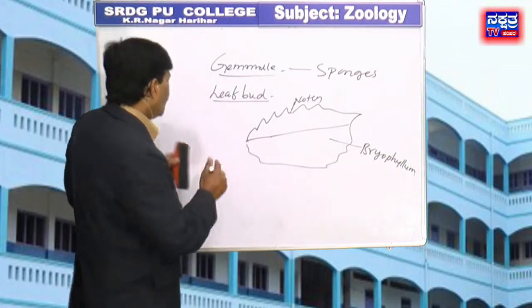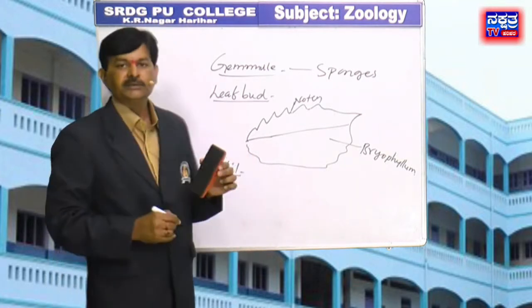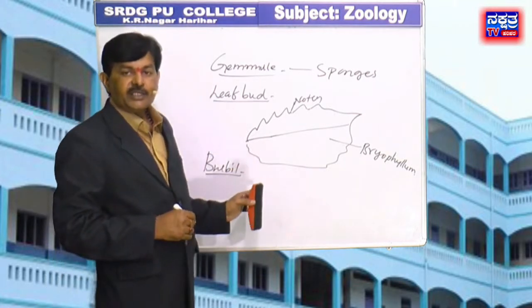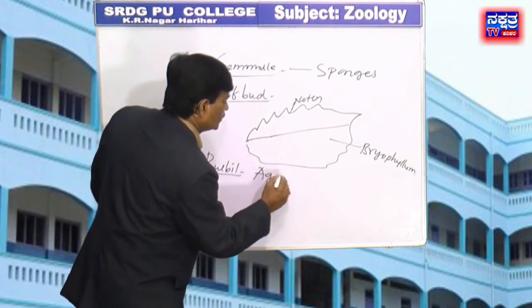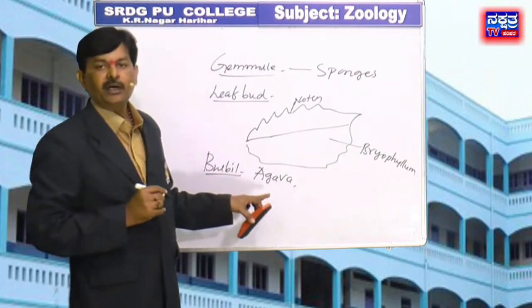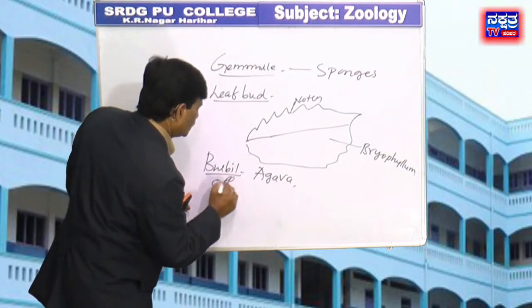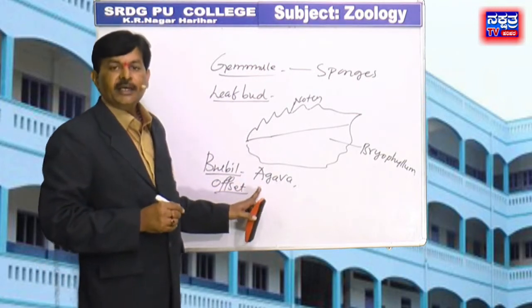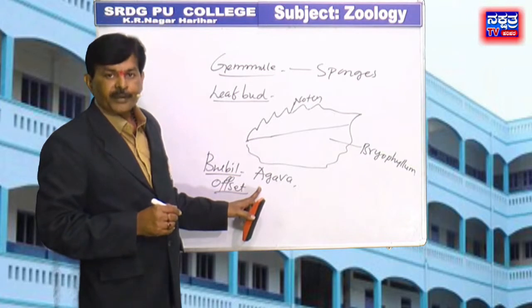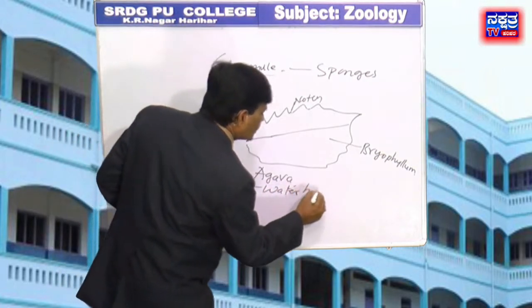Then bulbil. It is the vegetative propagule of agave. Next one is the offset. It is the vegetative propagule of water hyacinth.